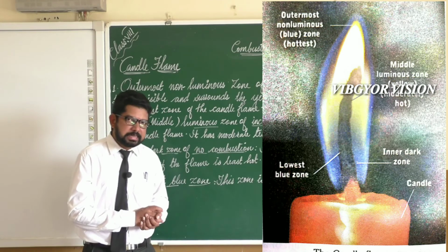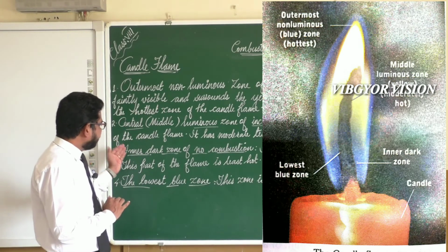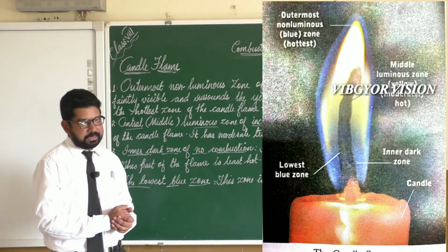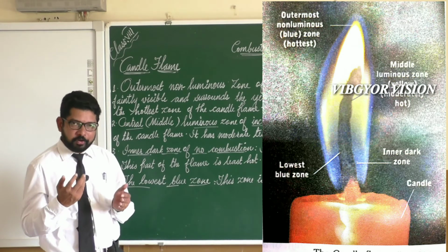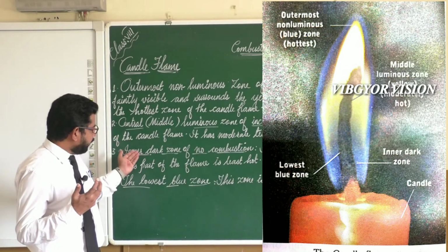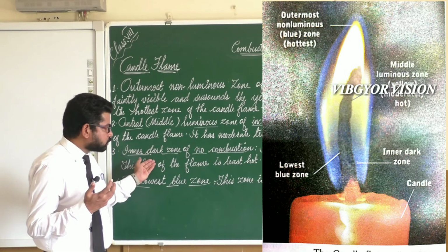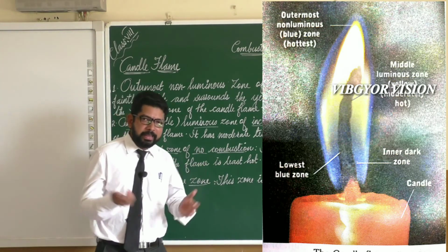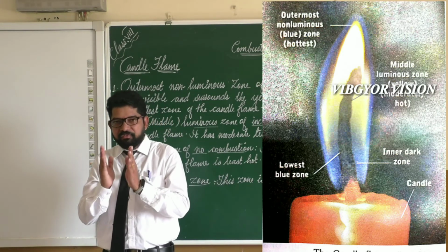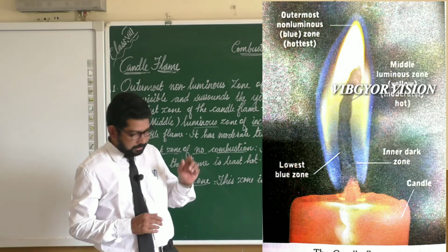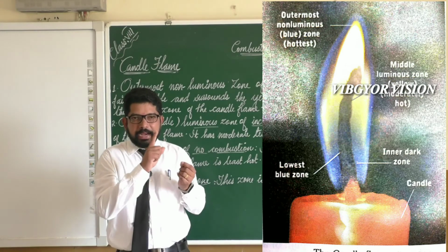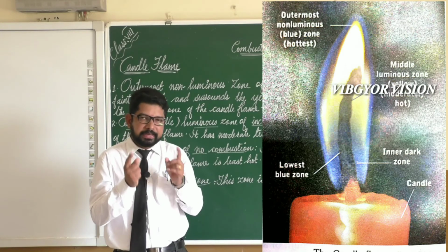So let us see our next zone, the inner dark zone of no combustion. As the name says, it will be a dark zone and there will not be any combustion. It is a zone around the wick. We said that there will be a wick, and near the wick there will be a dark zone. Why does it appear dark?